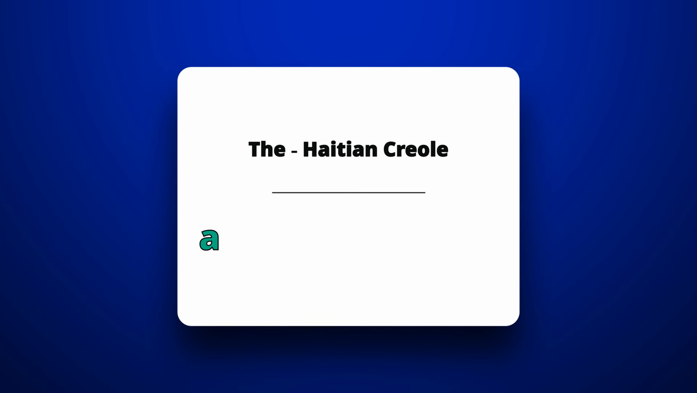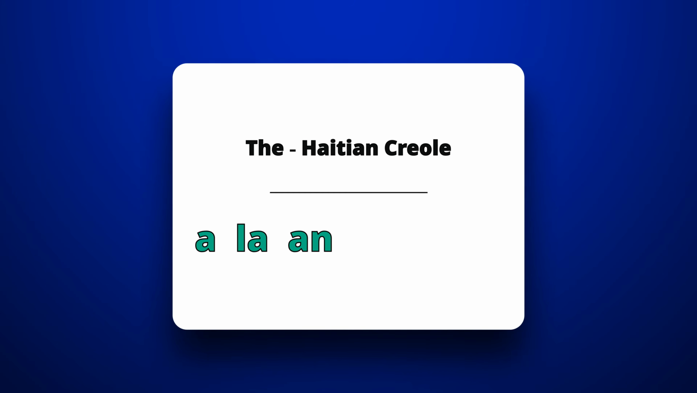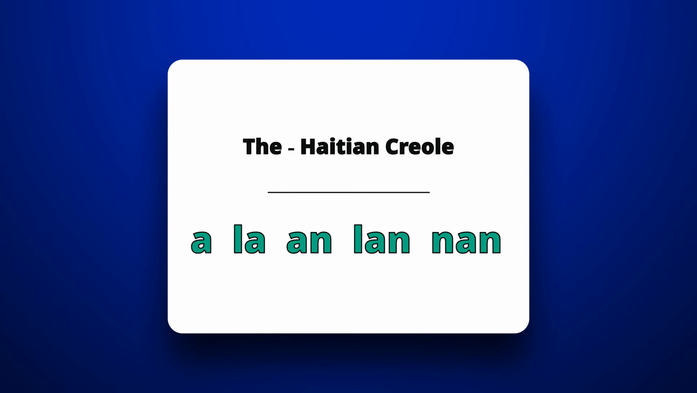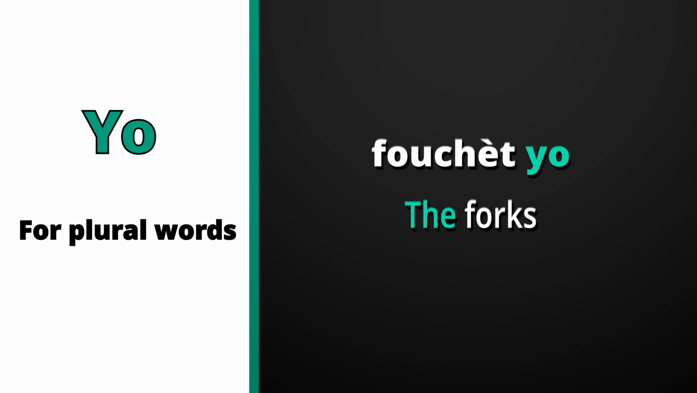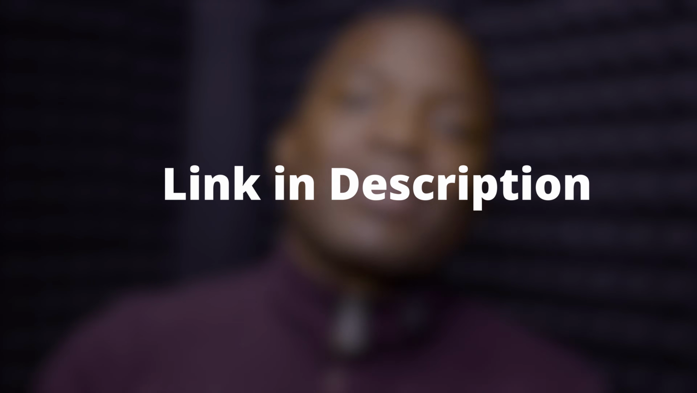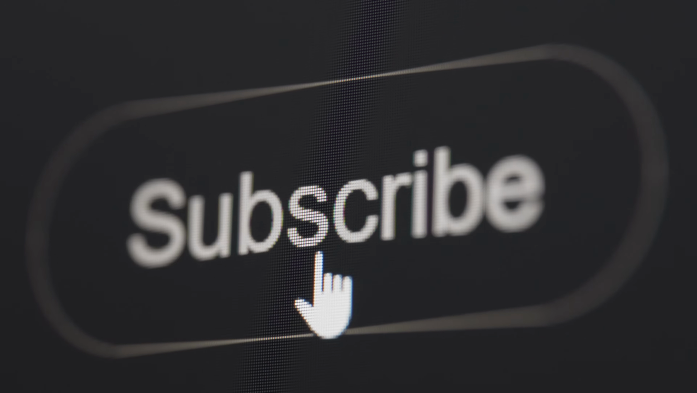Okay, now the word order of definite articles in Haitian Creole. This one is quite different because Haitian Creole has 5 words that mean the definite article the. And they are a, la, un, l'un, and na. And the one that you use depends on the word that comes before it ends. And don't worry about that because we have a full lesson about definite articles in Haitian Creole and how to say the in Haitian Creole.